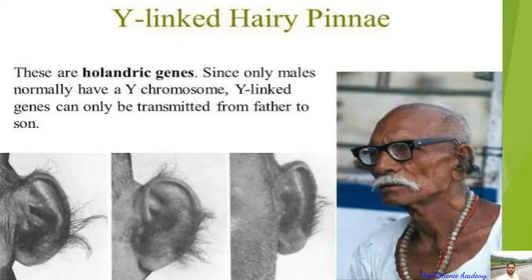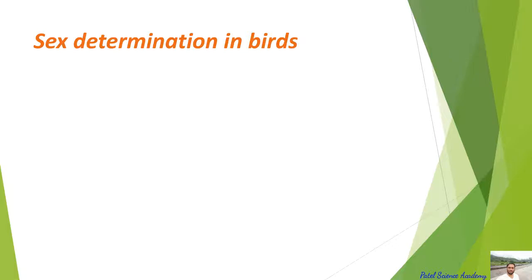Y-linked gene, hairy pinna, you can see transmitting. These are Holandric genes. Since only males normally have Y chromosomes, these Y-linked genes can only be transmitted from father to son because they are present on the Y chromosome only. So dear students, this is about these Y-linked genes.